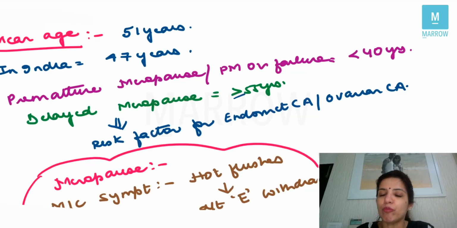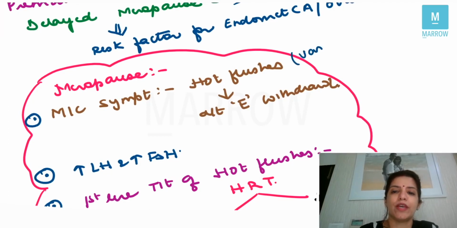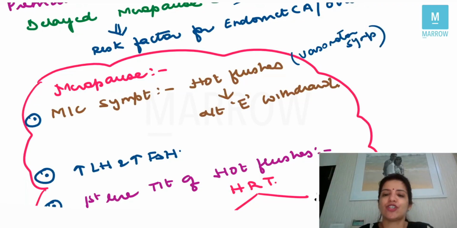Right? Delayed menopause also means that the female will be exposed to estrogen for a very long time, and whenever a female is exposed to estrogen for a very long time, it is a risk factor for endometrial cancer and ovarian cancer. So delayed menopause is a risk factor for endometrial cancer and ovarian cancer. Now, in menopause, the most common symptom is hot flushes, in which the patient will have sweating, tachycardia, anxiety. This hot flush is a vasomotor symptom, right? And this hot flush is because of estrogen withdrawal, right?